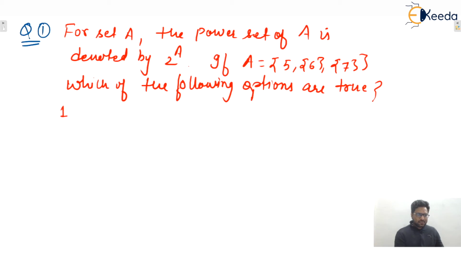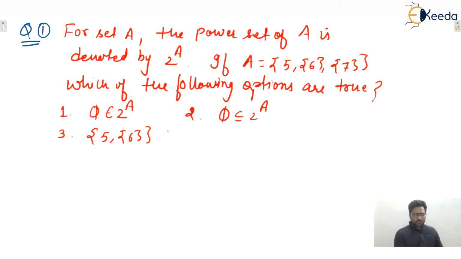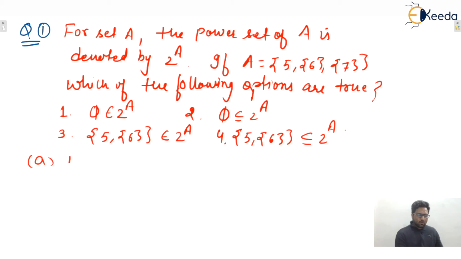So first one, yes, this is given that 5 belongs to 2 raised to power A. Second one, 5 is a subset of 2 raised to power A. Third one, {5, 6} this set belongs to 2 raised to power A. And fourth one is given to you, {5, 6}, these belongs to or subset of 2 raised to power A. Option A is given to you 1 and 3 only.